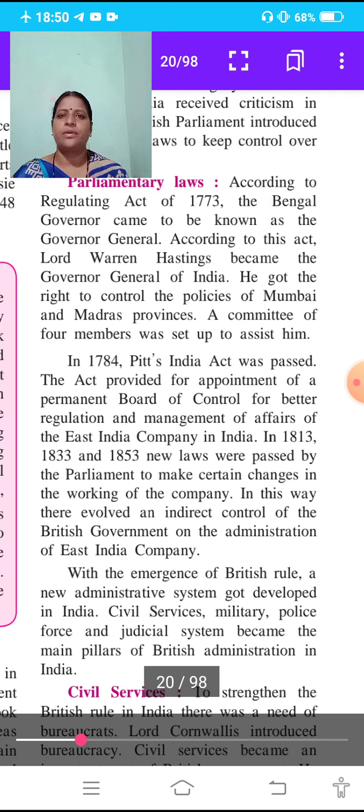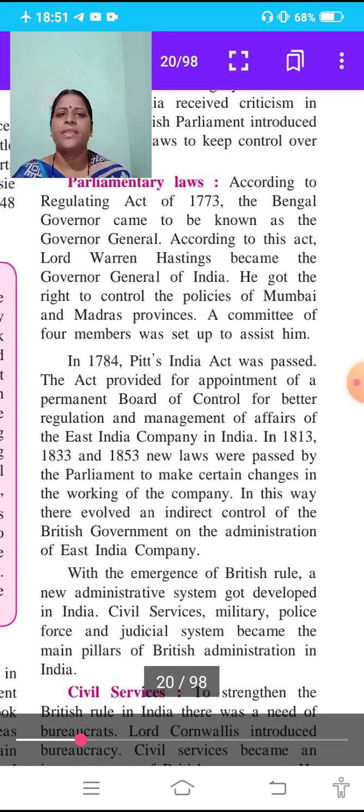In 1784, Pitt's India Act was passed. The act provided for the appointment of a permanent board of control for better regulation and management of the affairs of the East India Company in India.